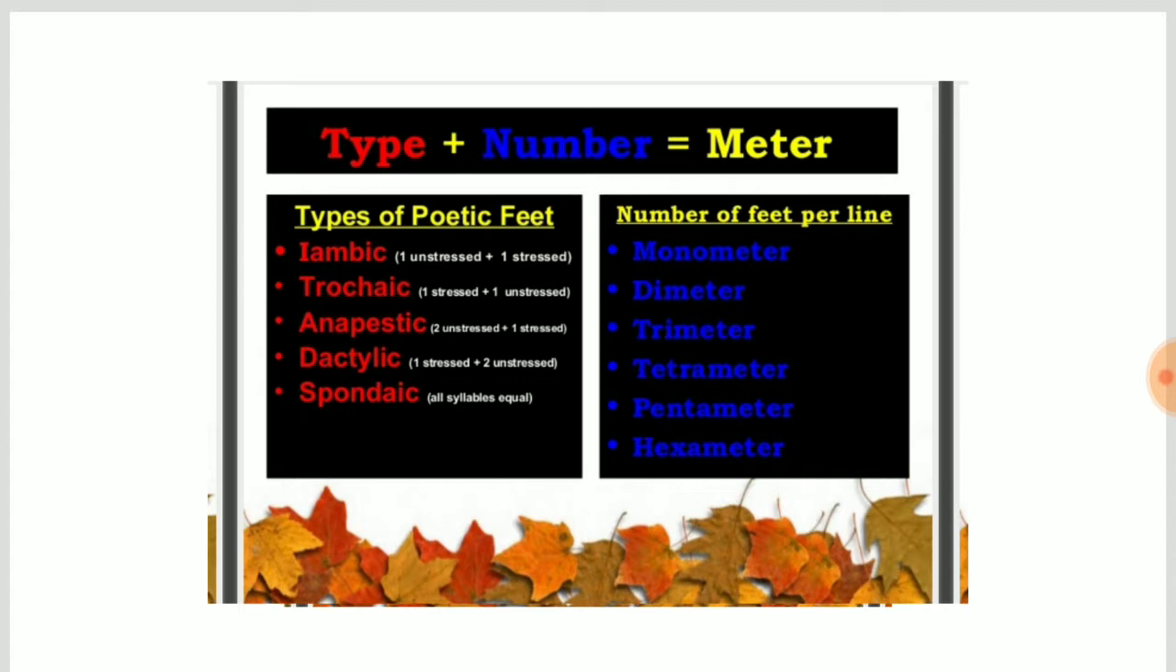Iambic pattern has one unstressed syllable followed by one stressed syllable. Trochaic feet, where one stressed syllable is followed by one unstressed syllable. Anapestic, two unstressed syllables are followed by one stressed syllable. Dactylic, one stressed syllable is followed by two unstressed syllables. Spondaic, all syllables equal. Number of feet per line: monometer, dimeter, trimeter, tetrameter, pentameter, hexameter, septameter, octameter.